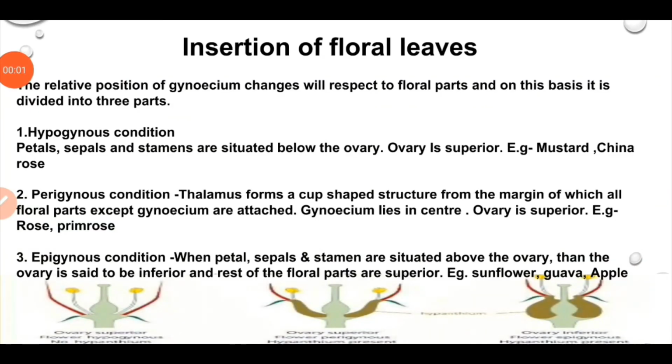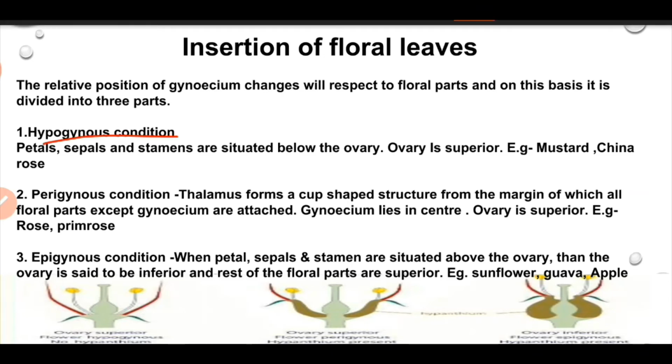Now we will study the relative position of floral parts on the thalamus. The arrangement of the floral leaves on the thalamus varies and it is of the following types. First is hypogynous condition, perigynous condition, epigynous condition. In the hypogynous condition, the various floral parts of the flower are arranged below the ovary.